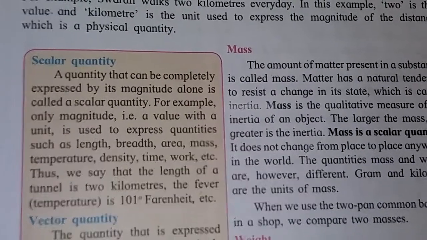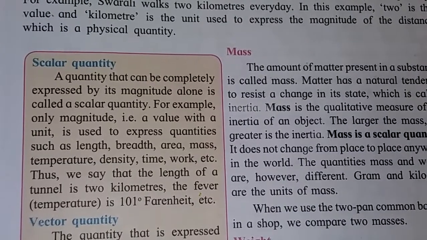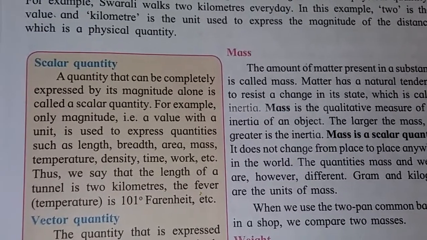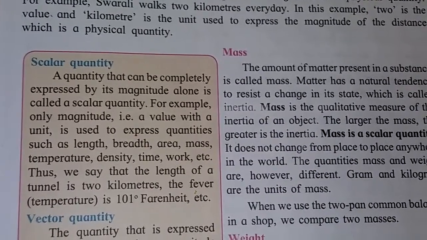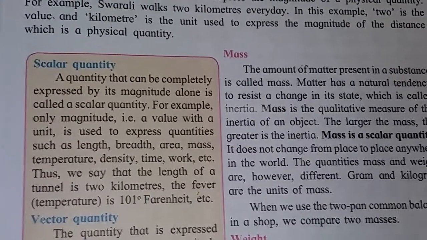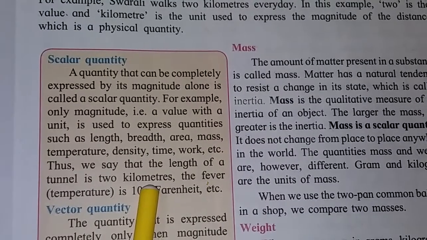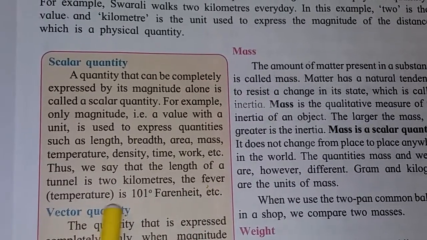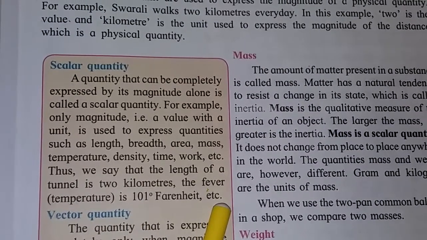For example, only magnitude, that is a value with unit, is used to express quantities such as length, breadth, area, mass, temperature, density, time, work, etc. Thus, we say that the length of a tunnel is 2 km. See, here 2 km. This is a scalar quantity. The fever temperature is 101 Fahrenheit, etc.